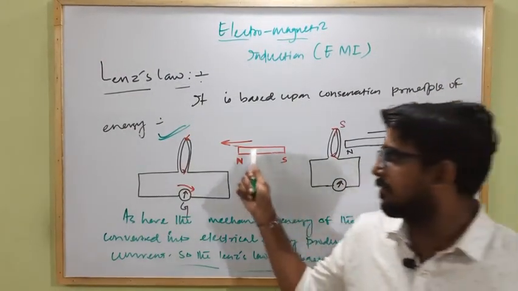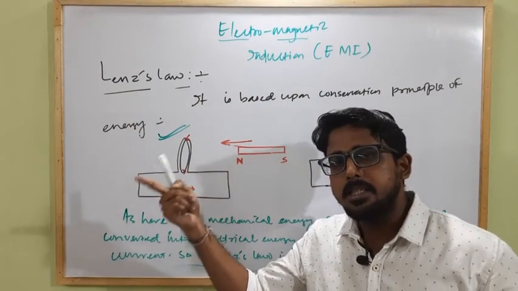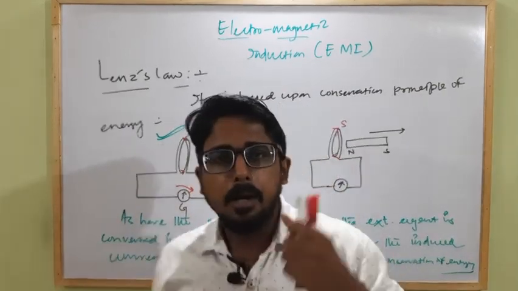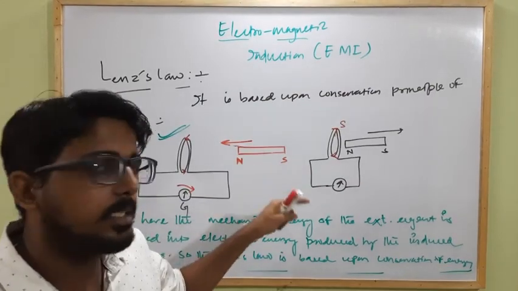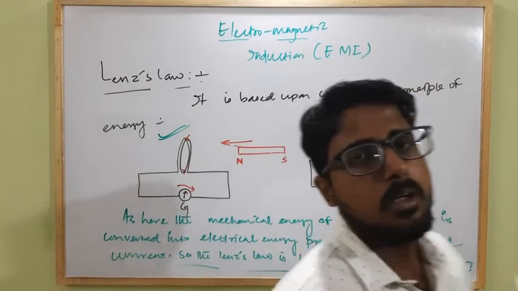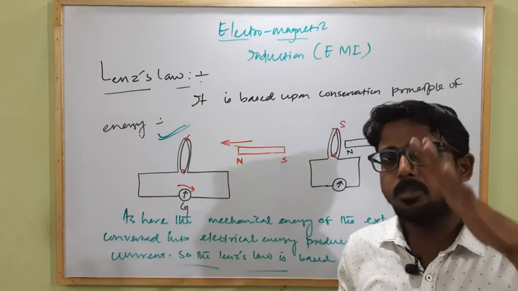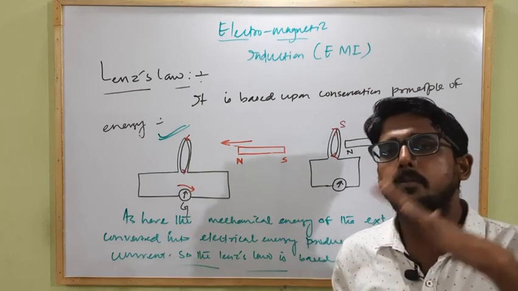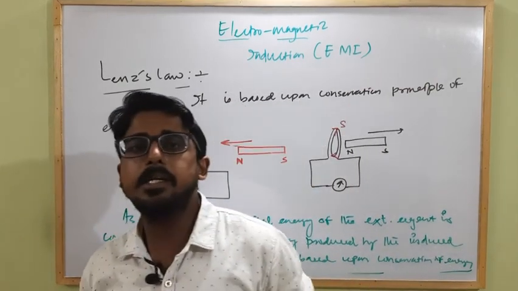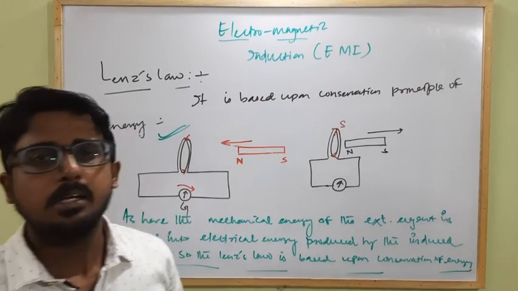So the magnetic field is doing some negative work on the external agent, due to which it absorbs some energy, and by using that energy it does some positive work on the charge to produce an EMF within the coil. So the net work done by the magnetic force is zero. That means it does an equal amount of negative work and an equal amount of positive work. Clear? So here the magnetic force acts as a mediator to convert mechanical energy into electrical energy.